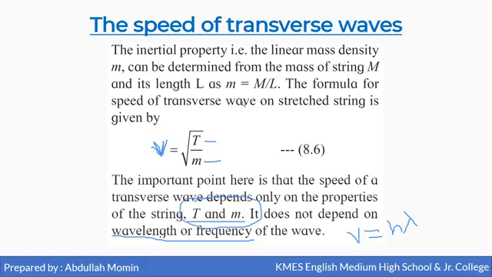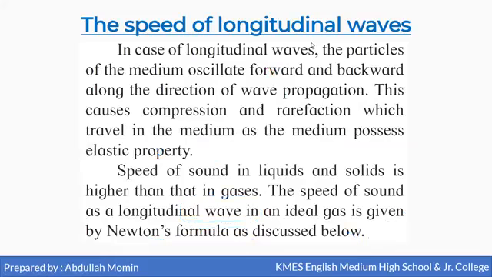Now, the speed of a longitudinal wave. In a longitudinal wave, the particles of the medium oscillate forward and backward along the direction of propagation. A longitudinal wave consists of compression and rarefaction. Compression means the region at which particles are crowded.